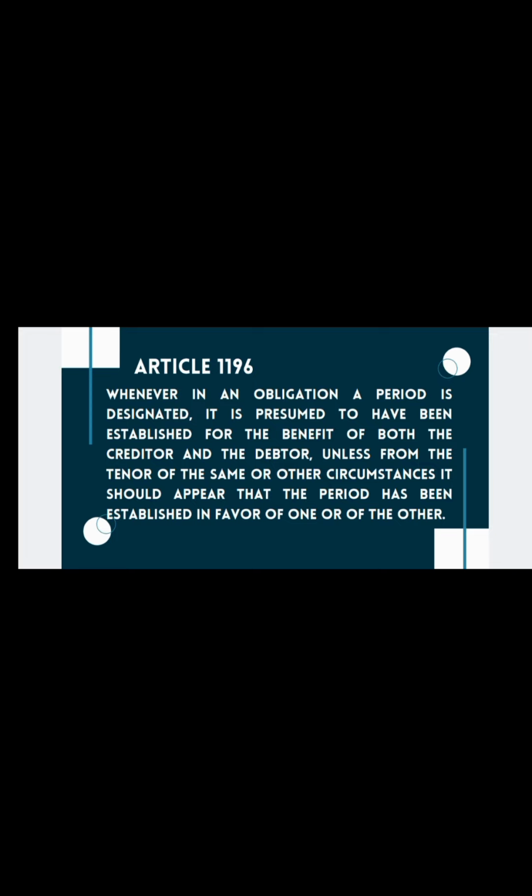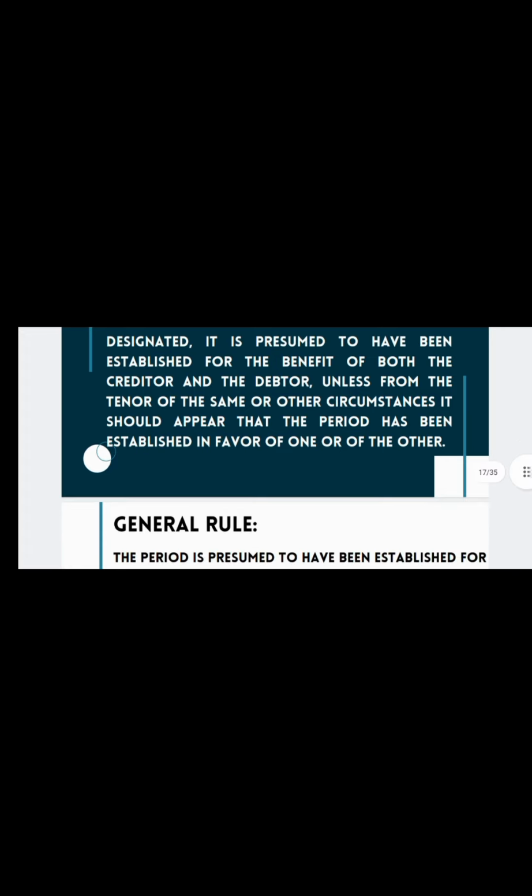In this provision, it determines the benefit of a period in an obligation. The presumption is that it is for the benefit of both the creditor and the debtor. The effect of this provision is that the creditor must not demand payment before the agreed period, and the debtor must not demand to accept the payment before the agreed period.